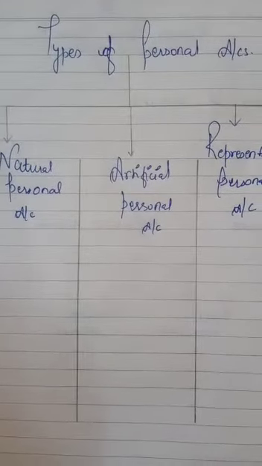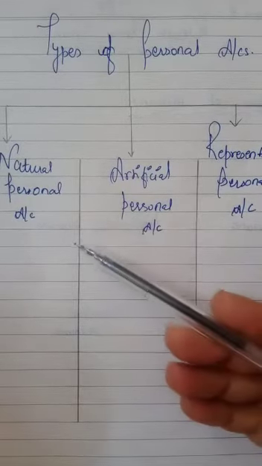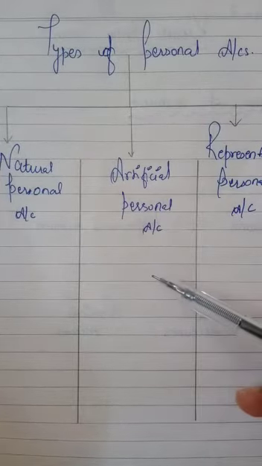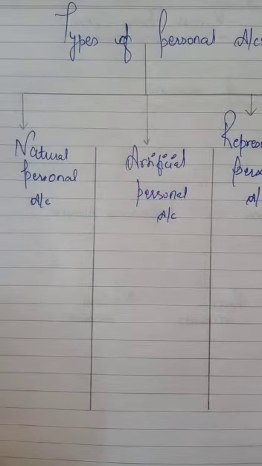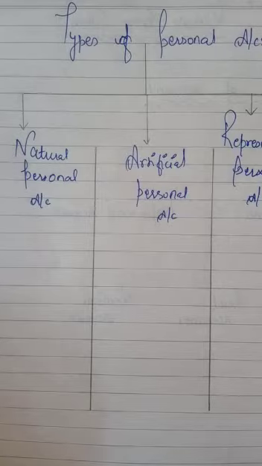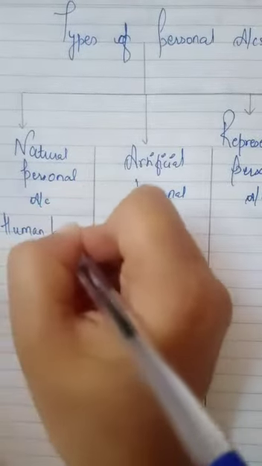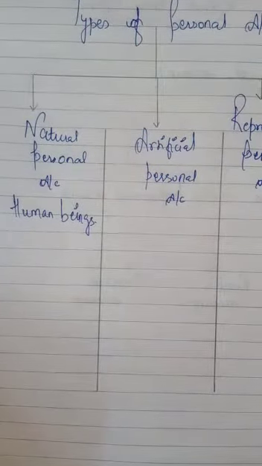Now, types of personal accounts. There are three types of personal accounts. Number one is natural personal account, then artificial personal account, then representative personal account. In natural personal account, accounts of natural persons, that is, accounts of human beings, are written.